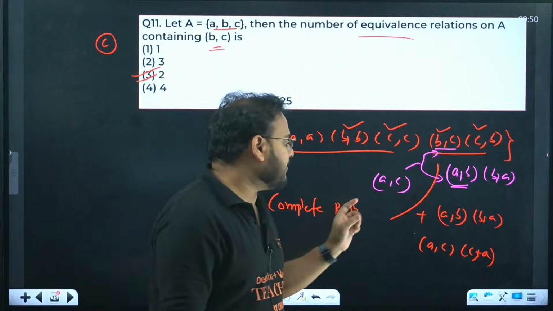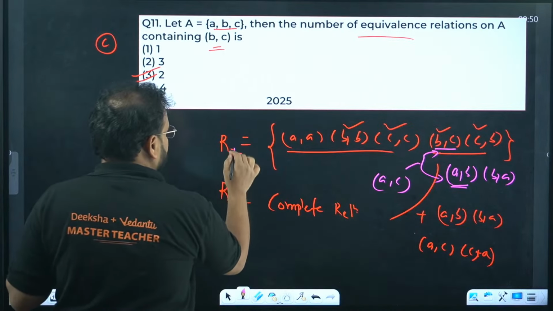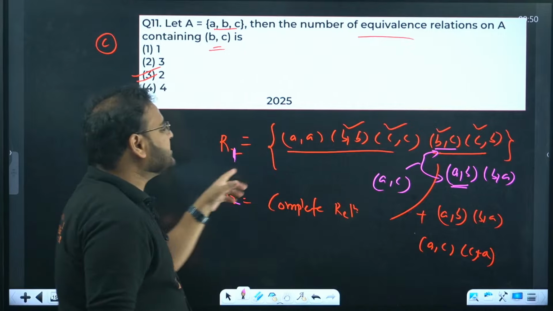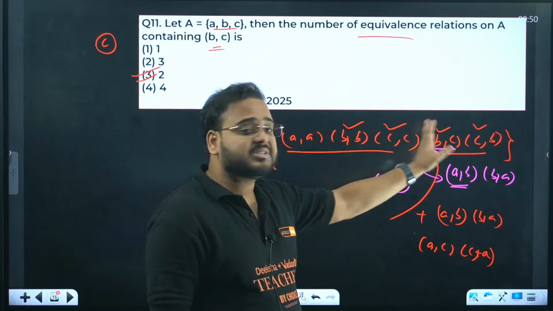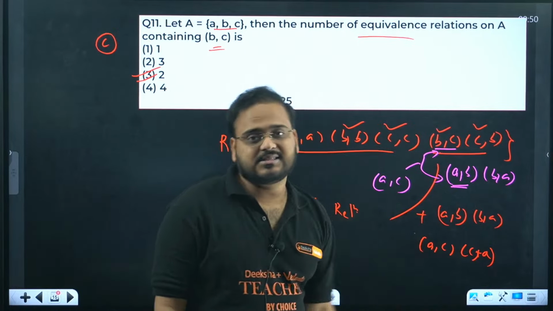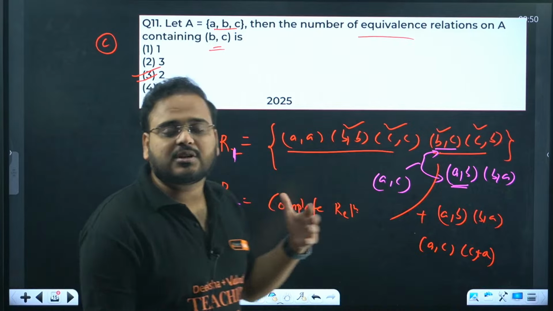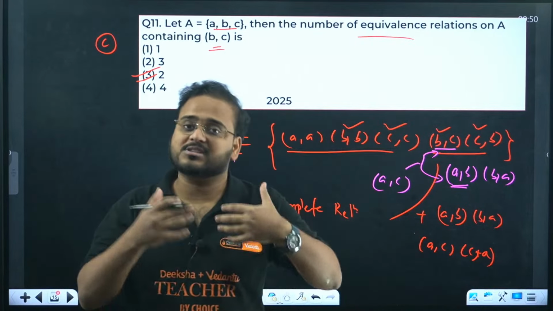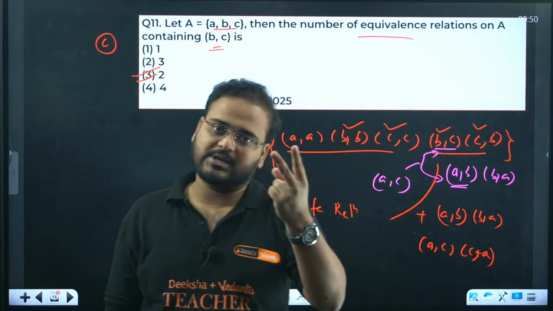Now think about it. That's why I'm mentioning that you have only two relations possible. Relation 1 and relation 2. One is where you take AB, BC, CA with AB, BB and CC with BC, CA, because that is mandatory, and the other relation you add AB, BA, AC, CA together. The answer is 2. As I mentioned, the explanation part is for all of you to understand, but once you understand, the question can be solved in 2 seconds.